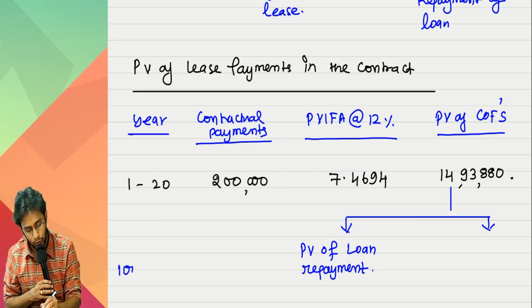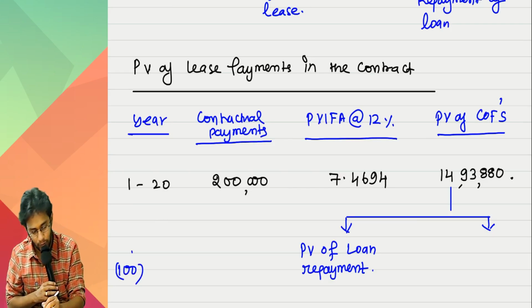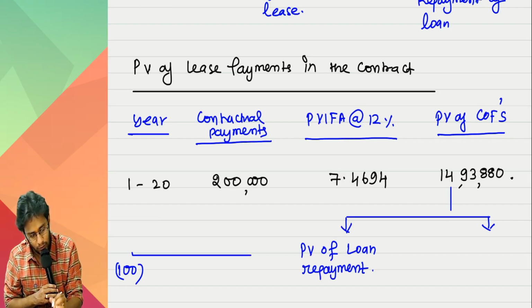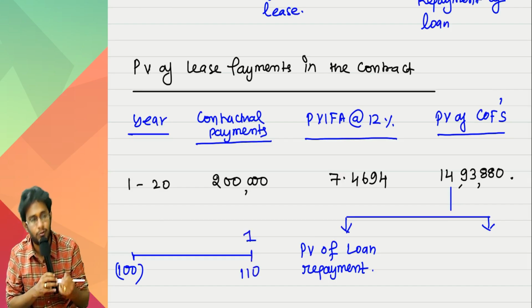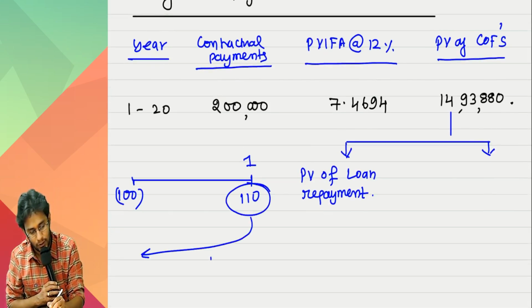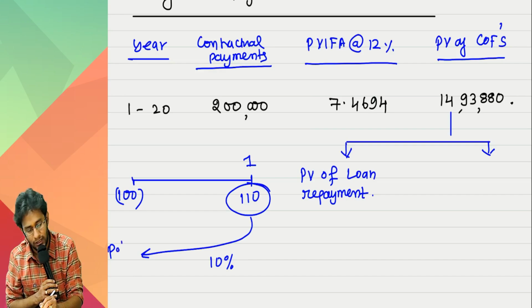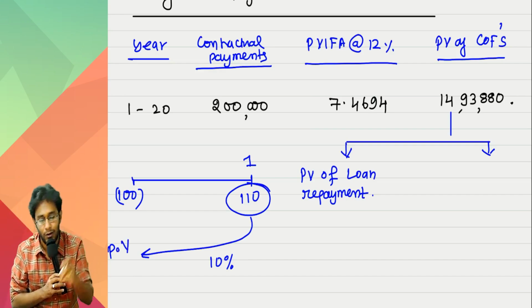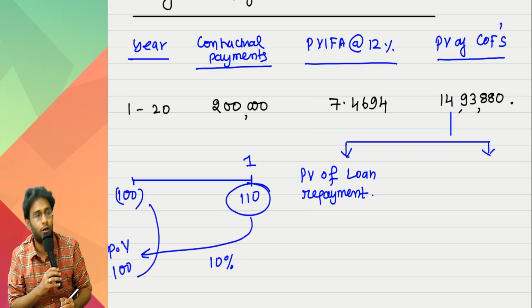Imagine, sir, you took 100 rupees loan from somebody today, repaying it over 1 year along with interest, 110. If you discount this 110 at 10%, the present value you get is nothing but the loan amount only, no?